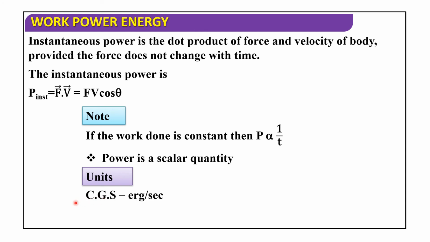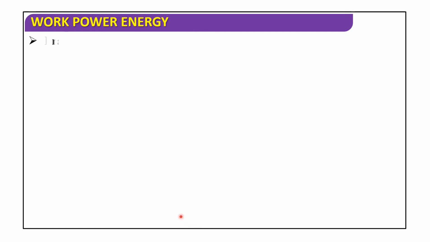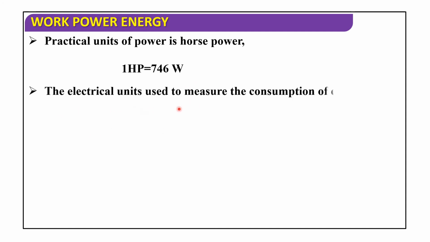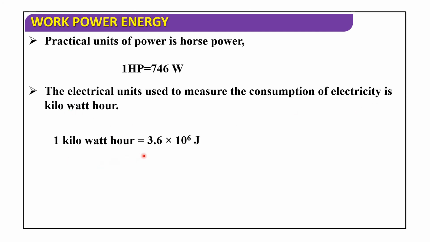Now I will discuss the units. CGS unit is erg per second, SI unit is joule per second or watt. The practical unit of power is horsepower. 1 horsepower is equal to 746 watts. The electrical unit used to measure the consumption of electricity is kilowatt hour. 1 kilowatt hour is equal to 3.6 into 10 to the power of 6 joules.